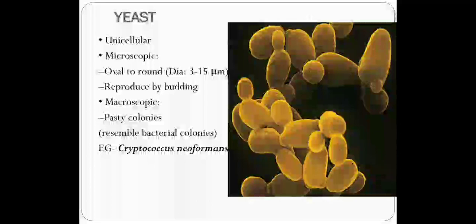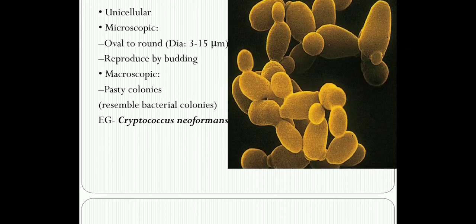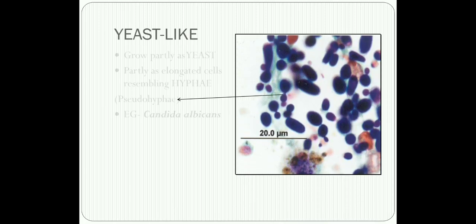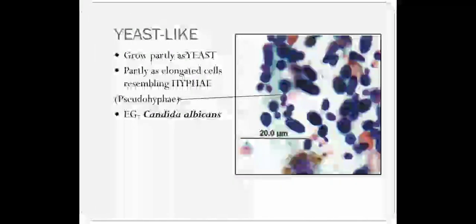The next class of microbes is the yeast-like group. The yeast-like fungi grow partly as yeast and partly as elongated cells resembling hyphae, which are called pseudohyphae.